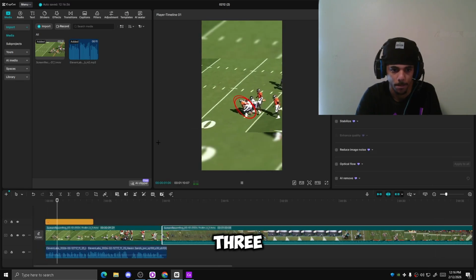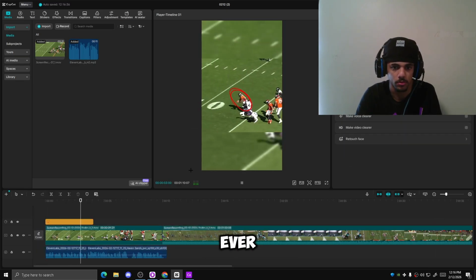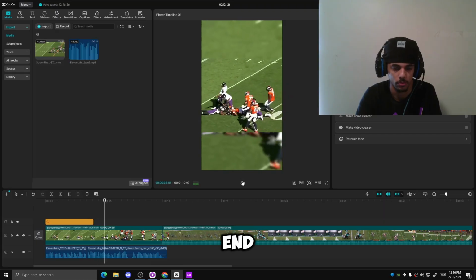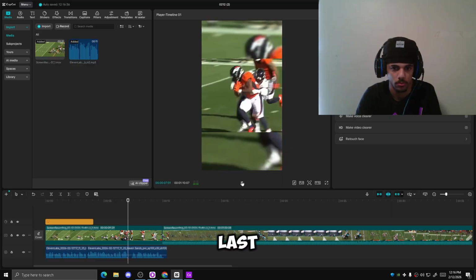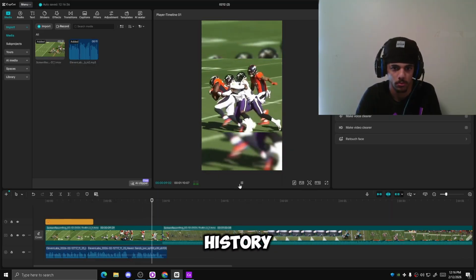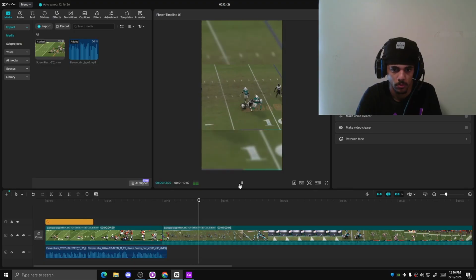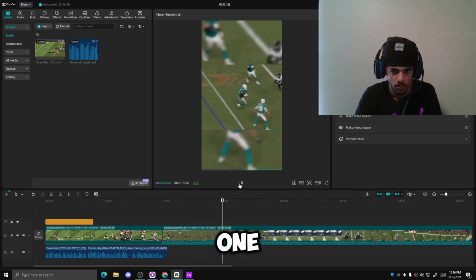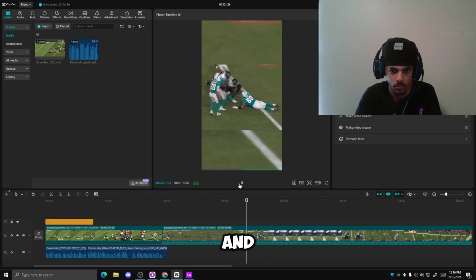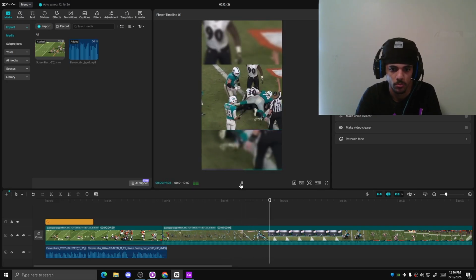These are the 3 most insane touchdowns you've ever seen. You're going to want to stay till the end because we saved the best for last. These players almost made history with this one. Tua. Pass is caught by one of the linemen. And he...